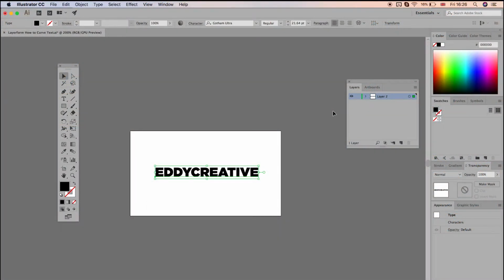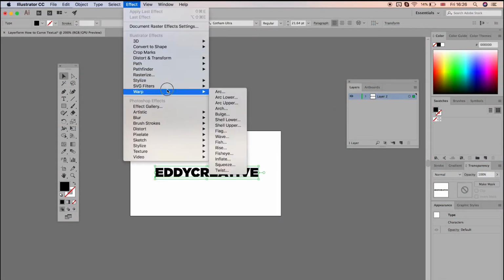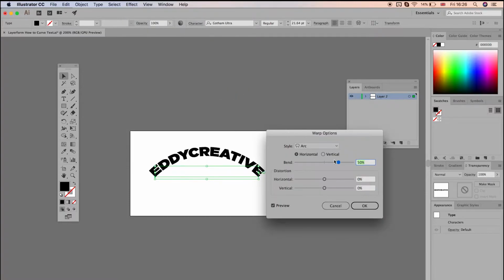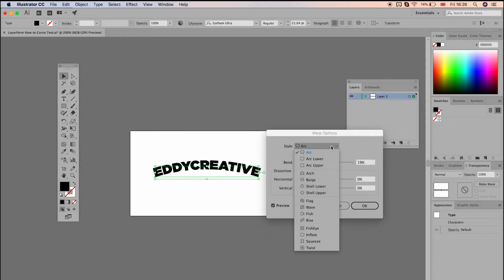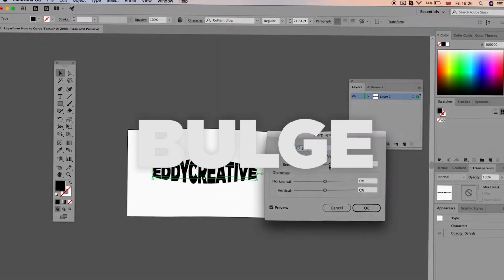Number one, it's Effect, Warp, and then Arc. Now obviously from here you do get some options. It's not as complex as some of the other techniques I'm going to show you today, but it gets the job done. It's very simple. You get quite a few options here. If you want a bulge effect,